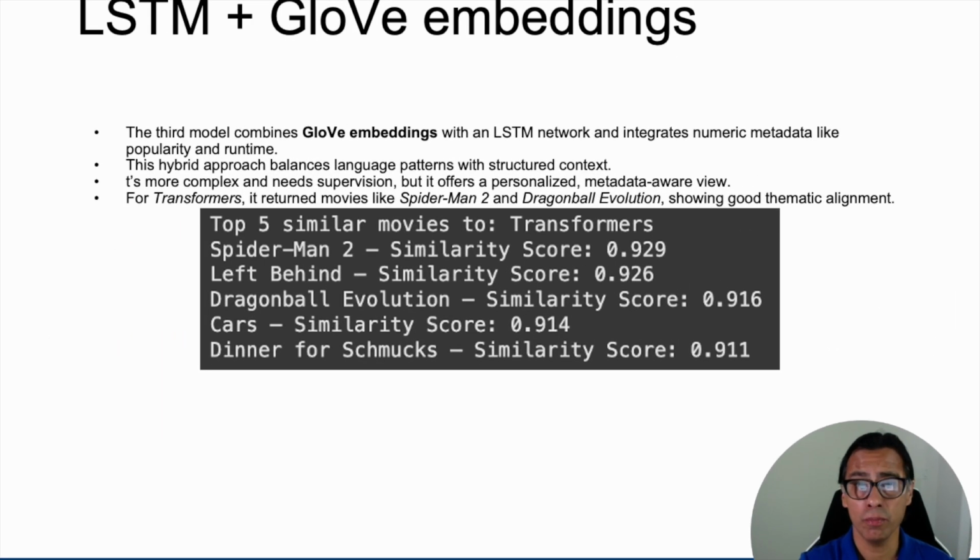The third model for movie recommendation, built from scratch, combines GloVe embeddings with an LSTM network and integrates numeric metadata like popularity and runtime. This hybrid approach balances language patterns with structured context. Once the model trained over 50 epochs and multiple iterations, inference on Transformers returned movies like Spider-Man 2 and Dragon Ball Evolution, showing good thematic alignment. It's more complex and needs supervision, but it offers a personalized, metadata-aware view.